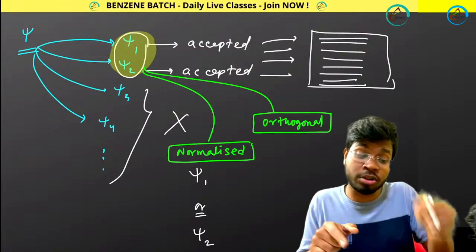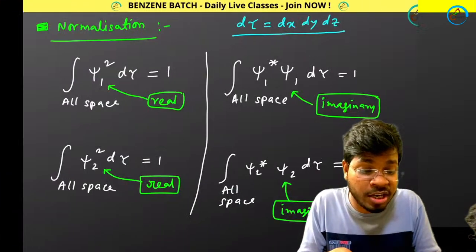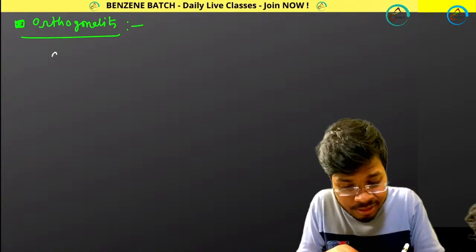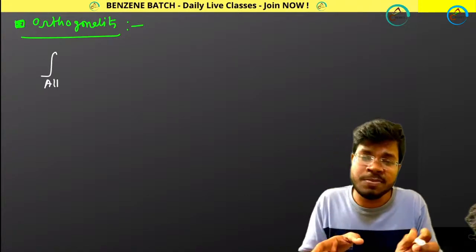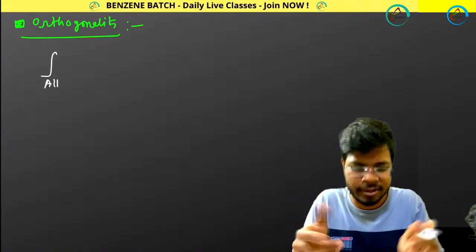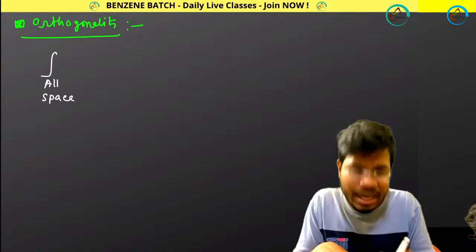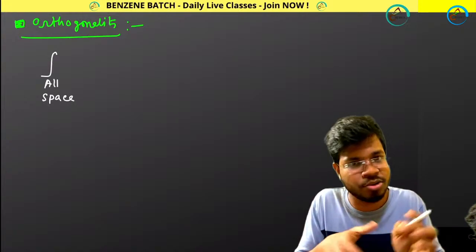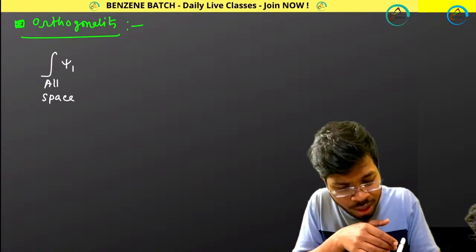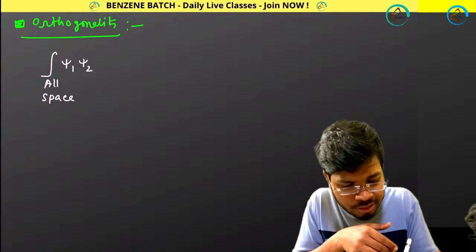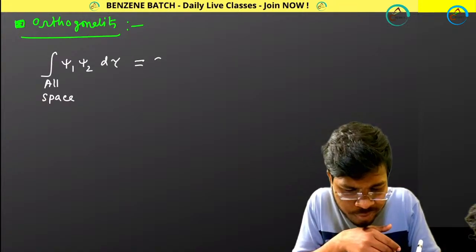That means to represent orthogonality I need to represent psi1 and psi2 both. How can I represent that? Simple, same thing. All space means whatever space I am specifying. I will be coming into that as well whenever I give you examples. Okay, all space, then integral of psi1 psi2 d tau, that value should be 0.